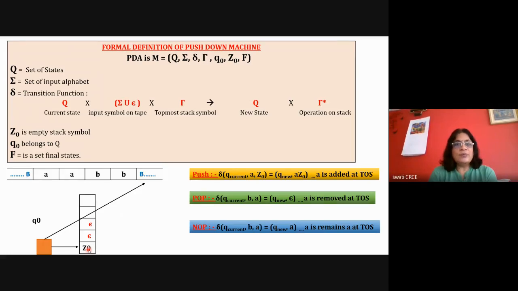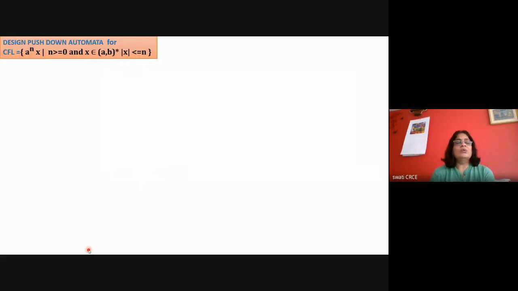So let's solve the problem now. I have taught you about the designing of the pushdown machine, so I expect that you are also solving along with me and trying to solve on your own. Whenever there is any issue or any problem, you can refer to the slide.